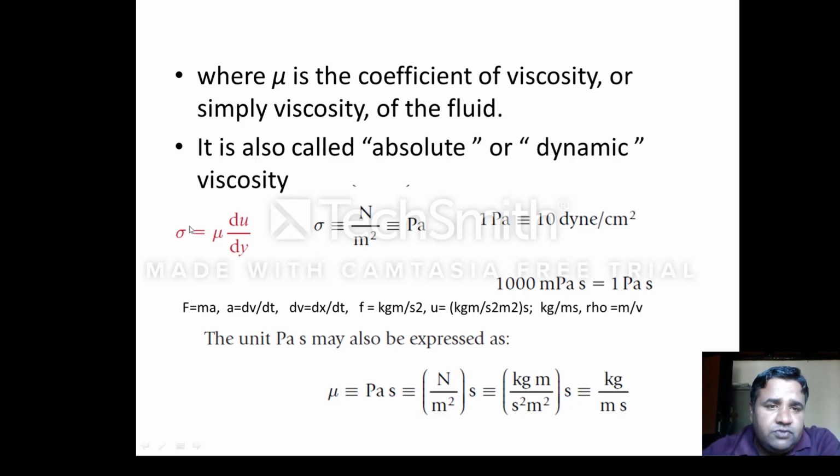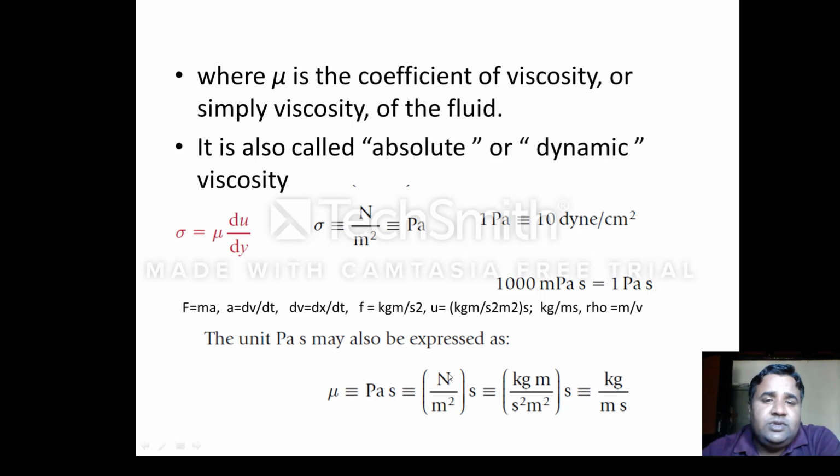So as I said, the unit of viscosity we generally take as Pascal second. The coefficient of viscosity is expressed in Pascal second, and Pascal is Newton per meter square, so Pascal into second. So the unit of viscosity can also be kg per meter second. How can it be kg per meter second? Because Newton represents the unit of force.